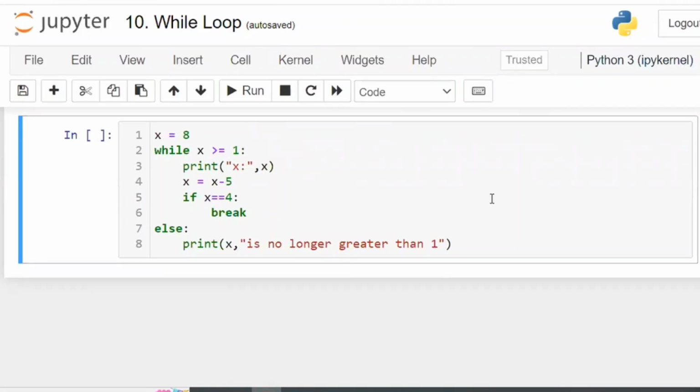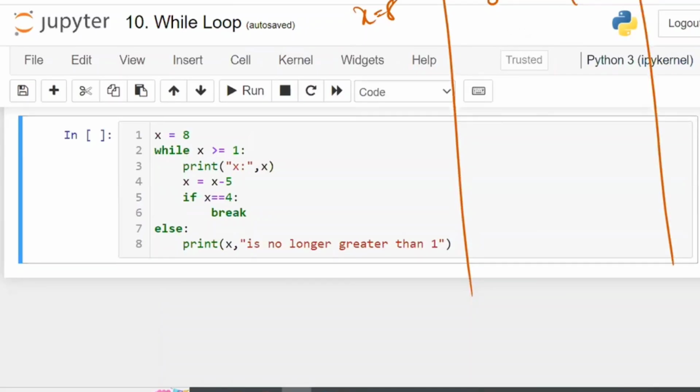Done? Yeah, explain. No need, but a bit louder. Start the explanation. Okay. Print x colon 8.